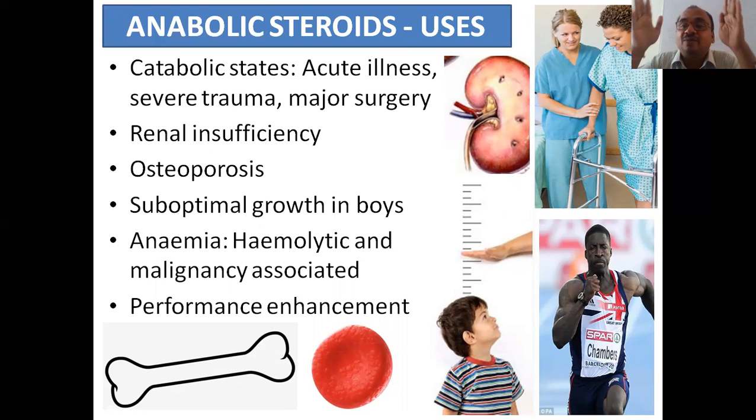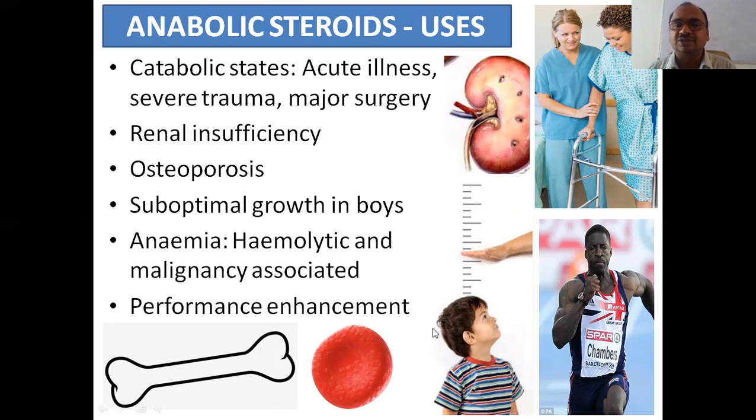Pores will be formed. Osteoporosis: osteo means bone, porosis means pores. Because calcium is taken into the blood, your bones become very weak. In such cases, if you want to strengthen the bone, you can give these anabolic steroids. Okay, suboptimal growth in boys.